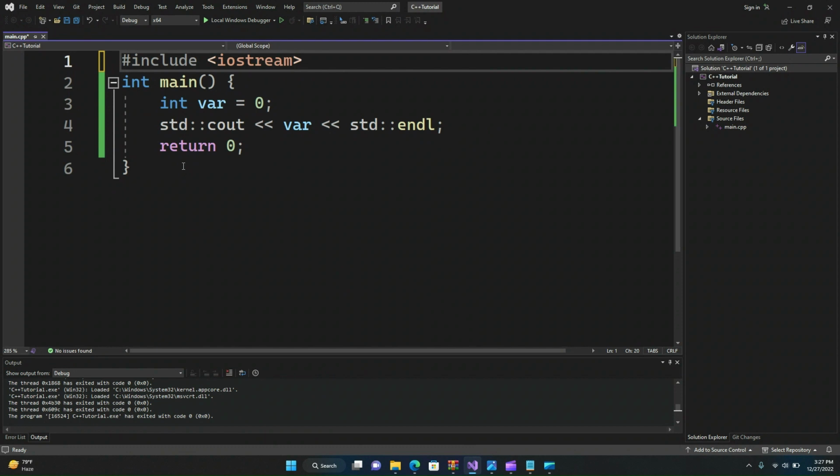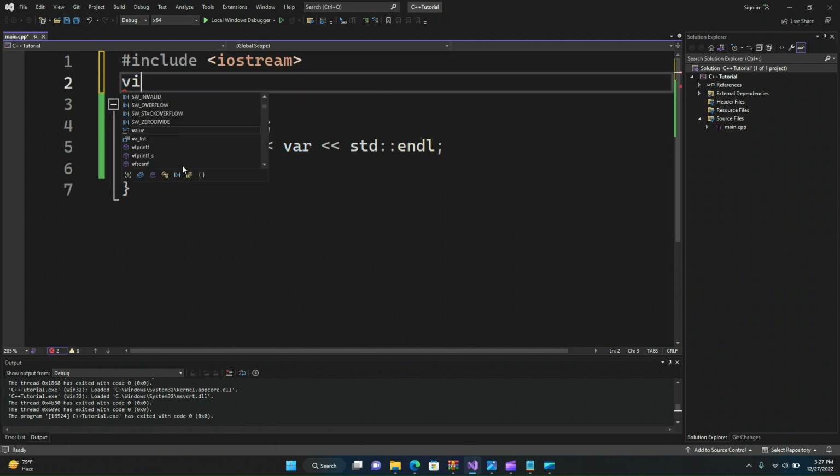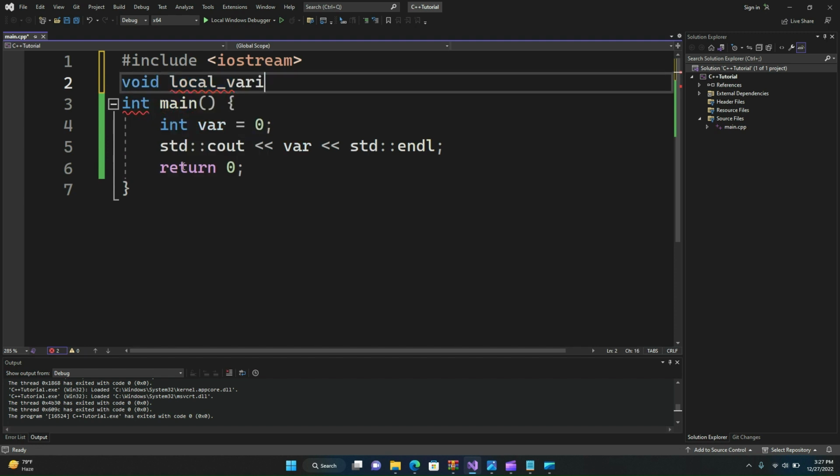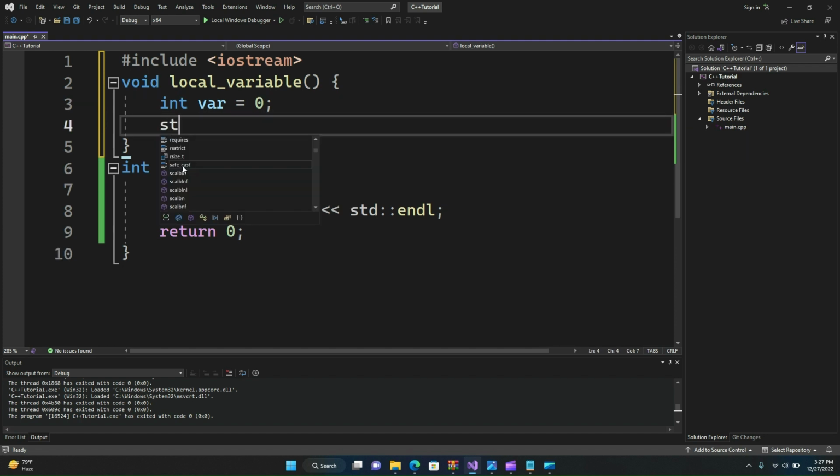So let's jump into the code and see how local variables look. The variable var is also a local variable. Let's define another function named local variable, and define one more variable, int var = 0, in this method as well.